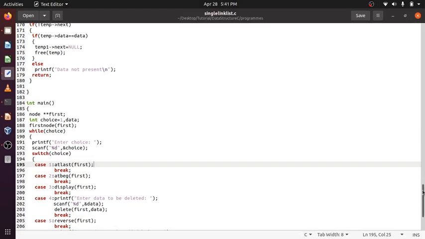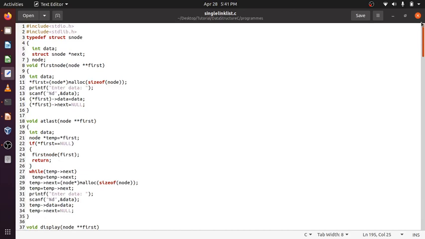Let's go to the first node function. Here, first equal to node malloc, dynamically allocate size of node, because this is the memory that I am to allocate. It is allocated.